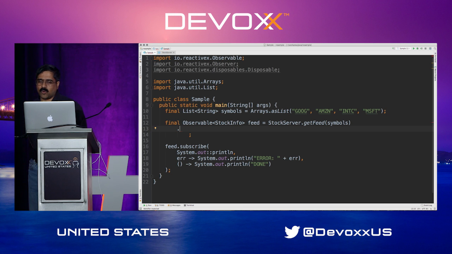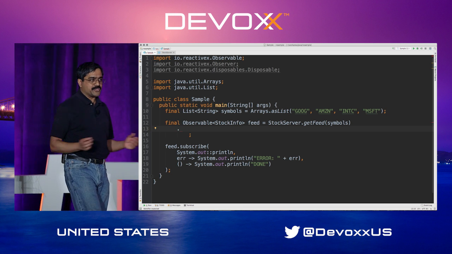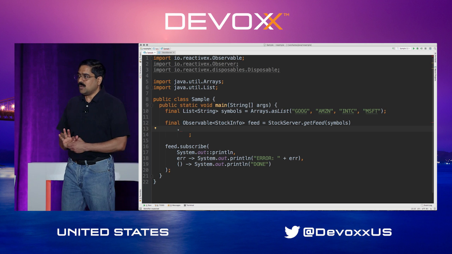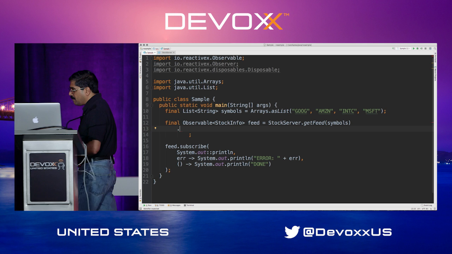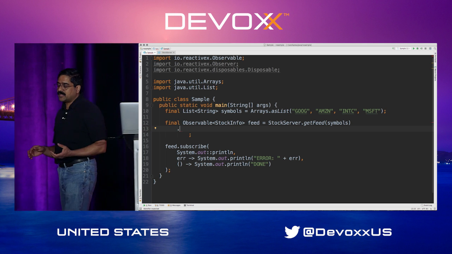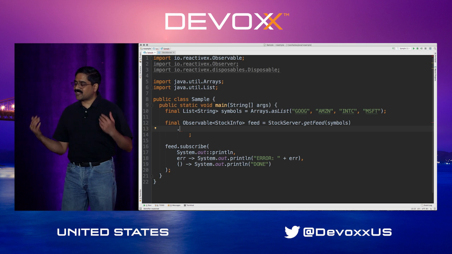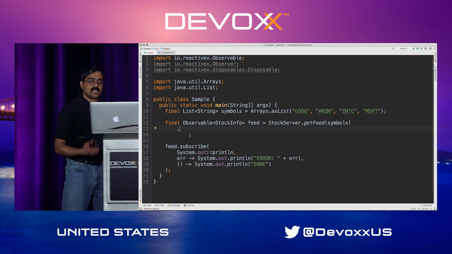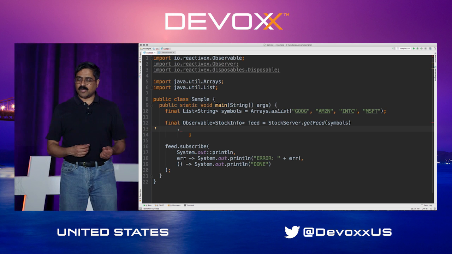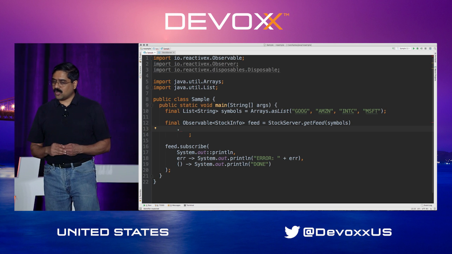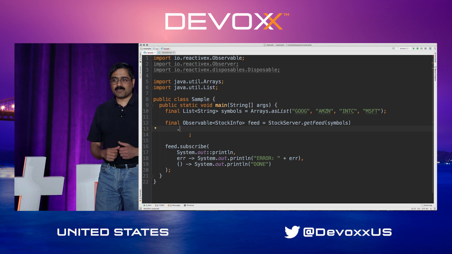So, this works great, but when you have multiple observers, how do things actually work? Well, this is where a difference between what are called hot observables and cold observables comes in. A cold observable is the default. A cold observable will maintain multiple sessions concurrently. So in other words, if Leo subscribes to my observable, I'm going to be transmitting to Leo. At the same time, when Sarah subscribes, that's a completely separate session.